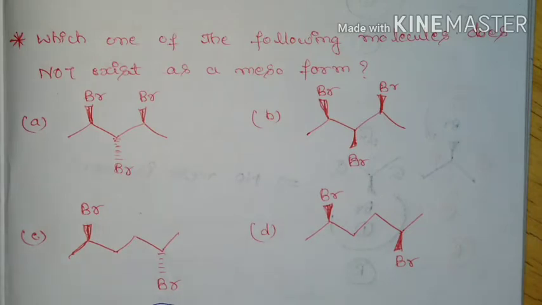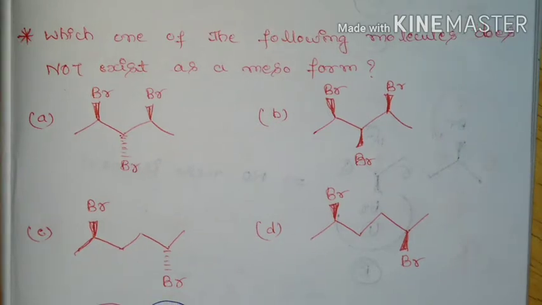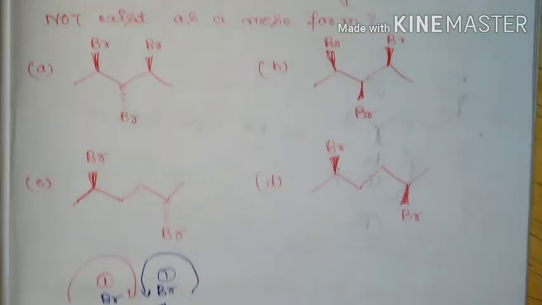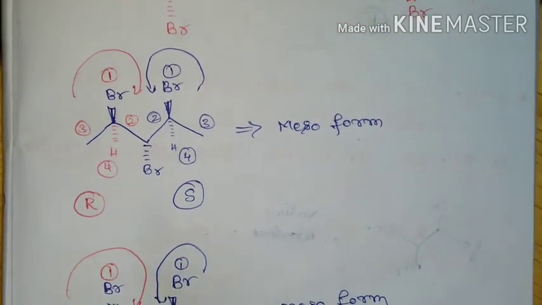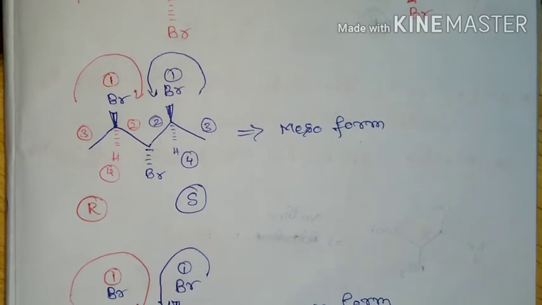Next question, which one of the following molecule does not exist as mesoform? So here they are given 4 different types of molecule and we need to identify the molecule which does not have a mesoform. How to approach this, how to find this, is just by simple assignment of R and S configuration.